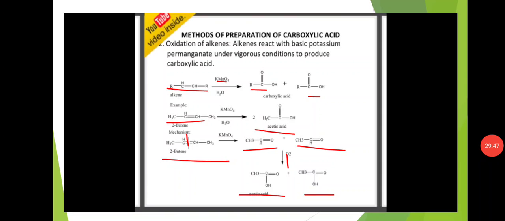Second method is oxidation of alkenes. Alkenes react with basic potassium permanganate under vigorous conditions to produce carboxylic acids. Okay, first alkene reacts with KMnO4 and that is converted to carboxylic acid. For example, here 2-butene undergoes oxidation with KMnO4, 2 moles of acetic acid is formed. Okay, here reaction mechanism also there. First 2-butene is converted to 2 acetaldehydes. Again the 2 acetaldehydes are converted to 2 acetic acids.